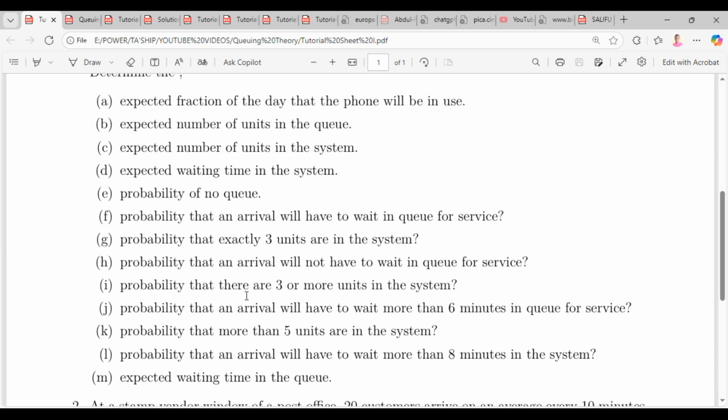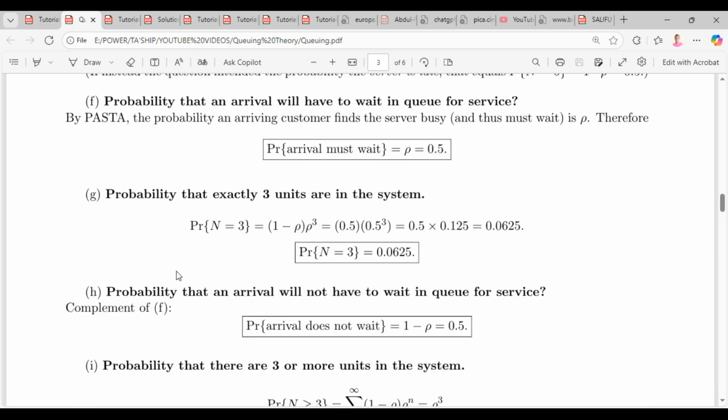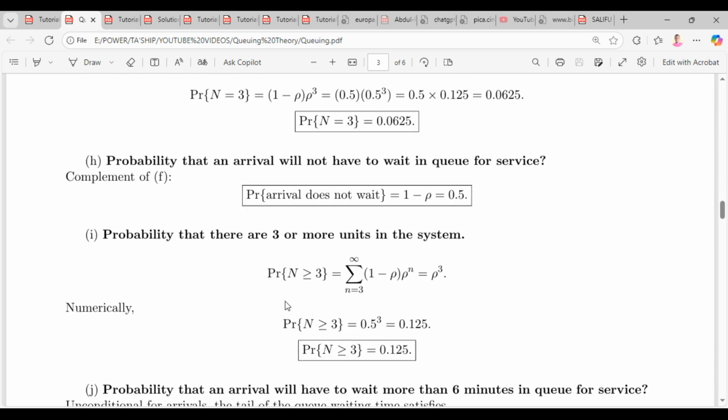The next is for us to determine the probability that there are 3 or more units in the system. So that's I. Let's look at I. 3 or more units in the system. So that is summing from n equal to 3 to infinity. That's 3 or more. So this can also be seen as 1 minus at least 2, because the complement, right? The complement will be 1 minus P naught plus P1 plus P2. That will still give you the same answer as 0.125.